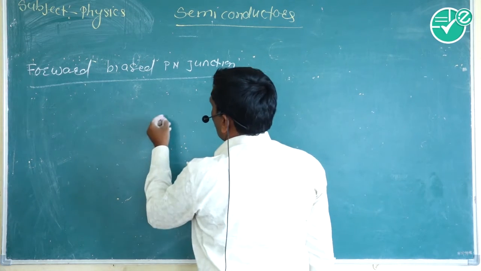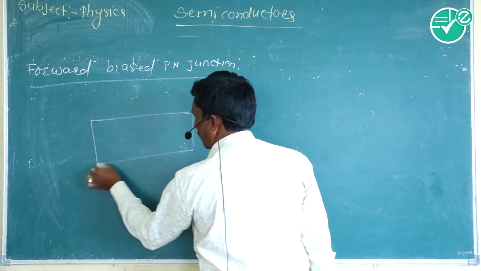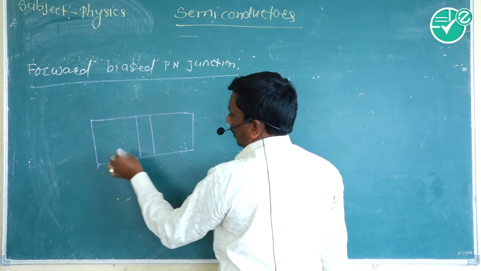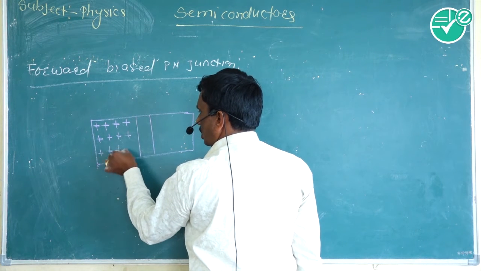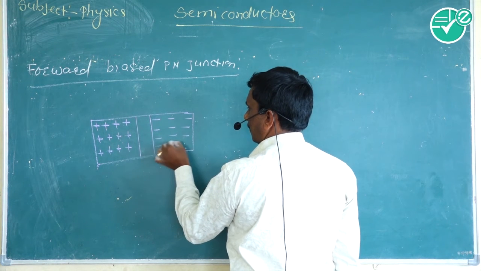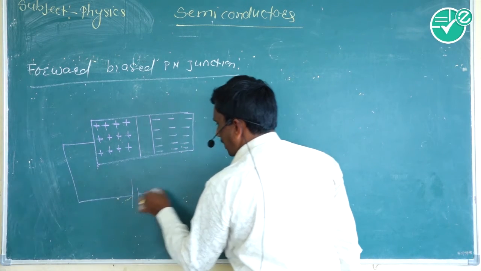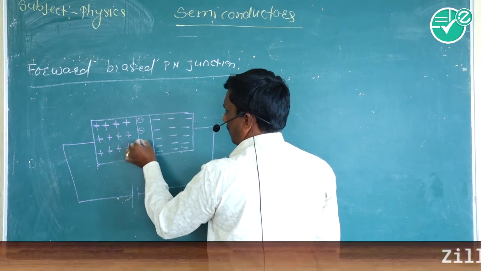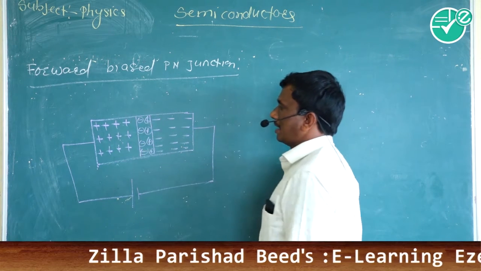When the p-type semiconductor is connected to the positive terminal of the battery, and the n-type semiconductor is connected to the negative terminal of the battery, it is called a forward bias p-n junction.